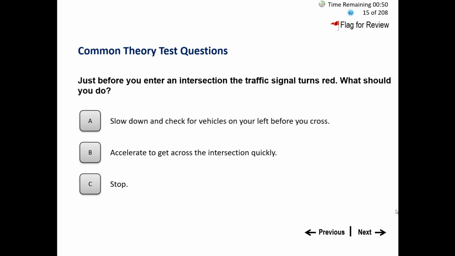Just before you enter an intersection, the traffic signal turns red. What should you do? A. Slow down and check for vehicles on your left before you cross. B. Accelerate to get across the intersection quickly. C. Stop. As we all know, the red signal means we should stop. So obviously, without even checking the other options, we should stop at a red signal at all times. There is no exception in this case. So option C will be the correct answer, stop.